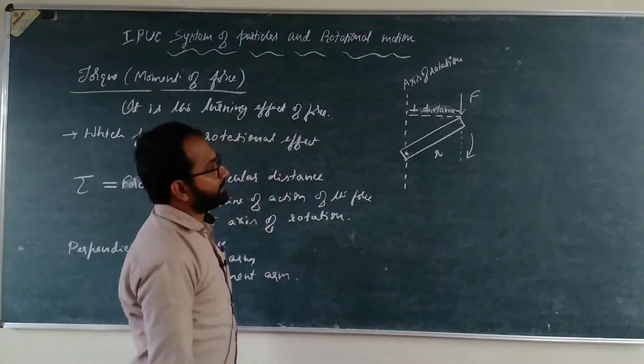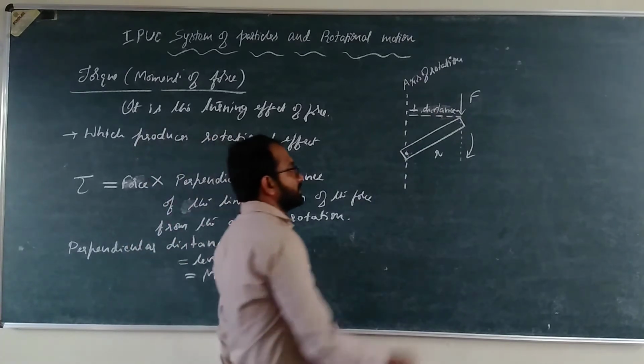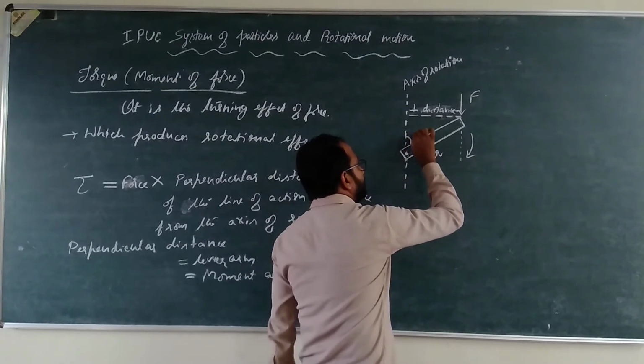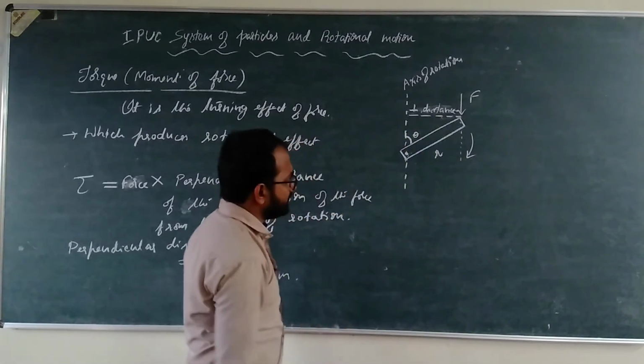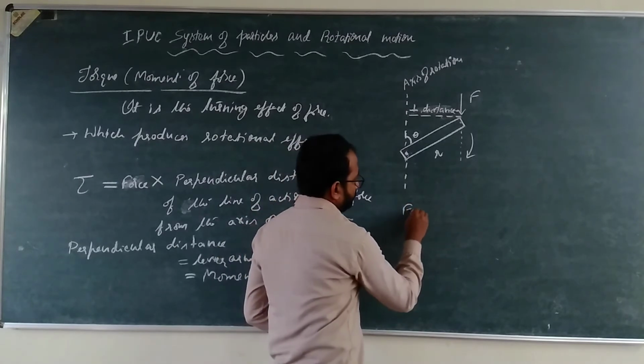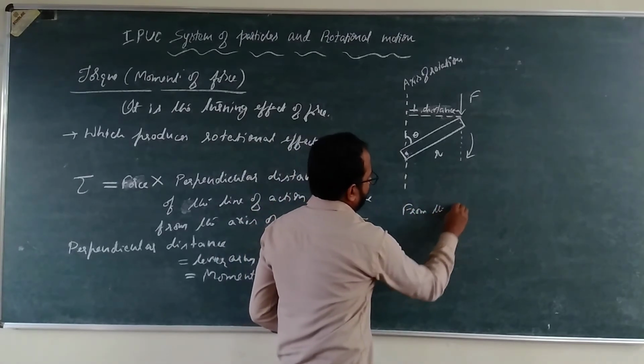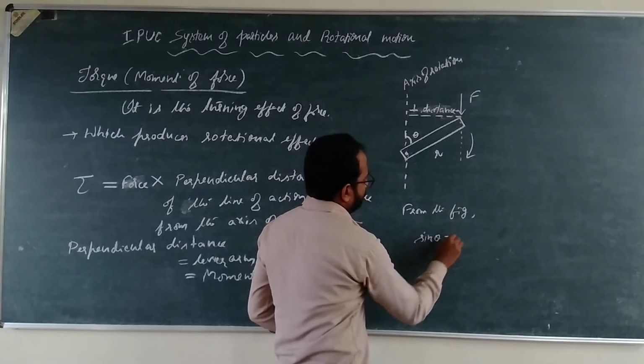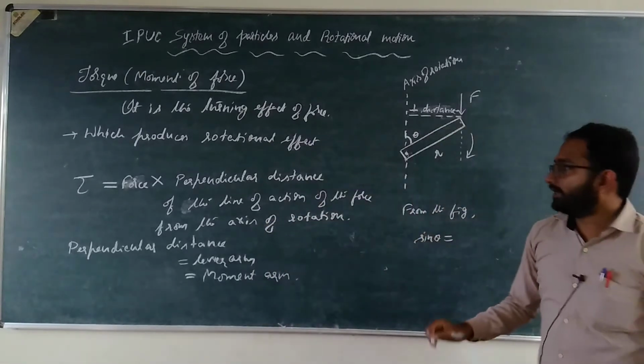So what is the expression for the perpendicular distance? Say this angle is theta. If this angle is theta, what is sine theta? From the figure, sine theta is equal to opposite by hypotenuse.